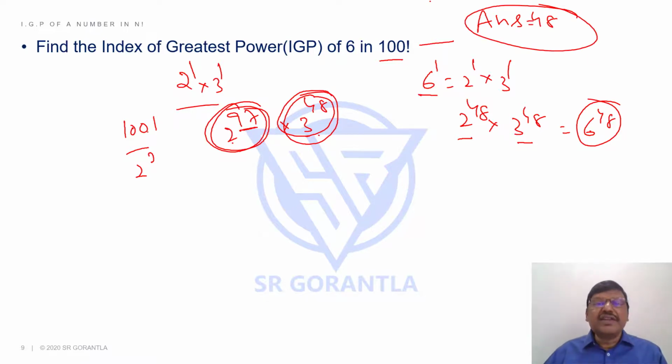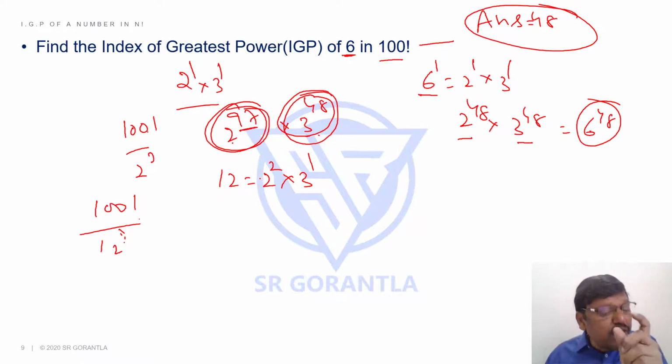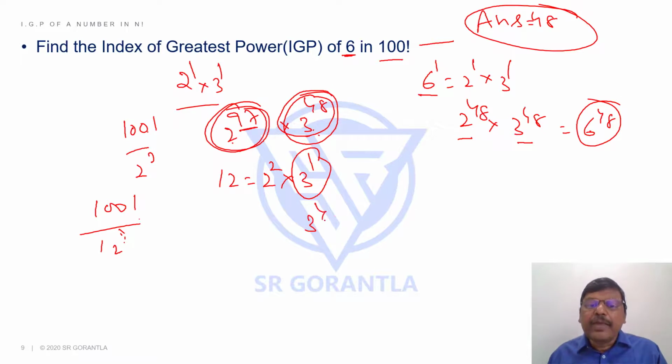Suppose same question, instead of 6, if I had asked you 12. In 100 factorial, what is the highest power of 12, students? What is 12? 12 is 2 square into 3 power 1. So how many 2 squares can I make out of 100 factorial? How many 3's can I make? 48. But how many 2 squares I can make means first how many 2's you can make? You said 97 2's. 2 power 97 I have, but how many 2 squares can I take out of them? 2 goes how many times in 97, students? 2 times 48 is 96.